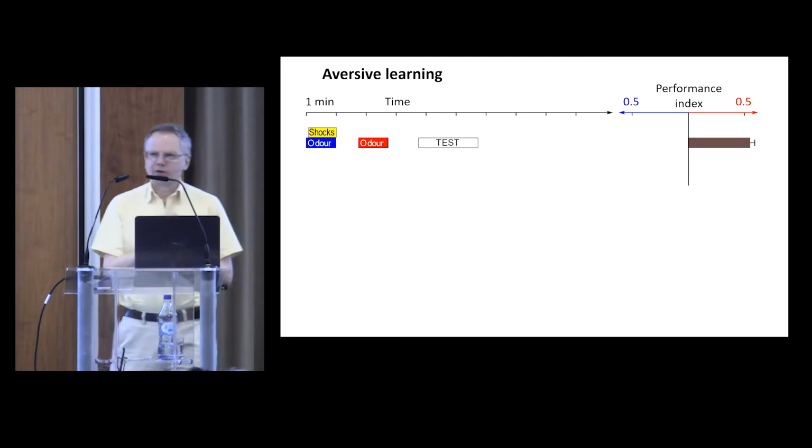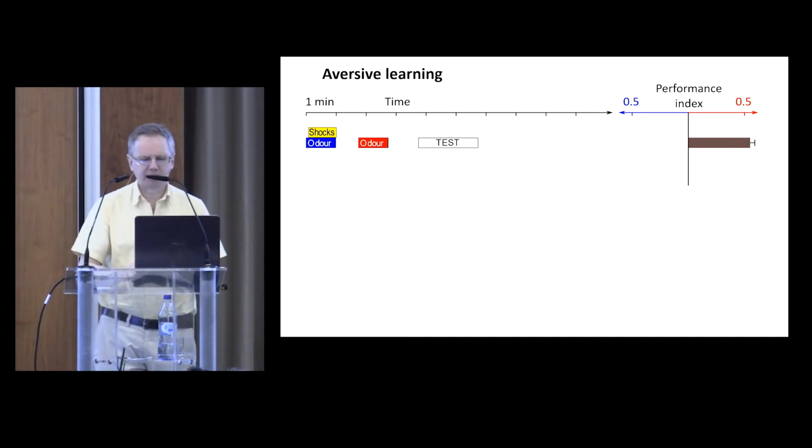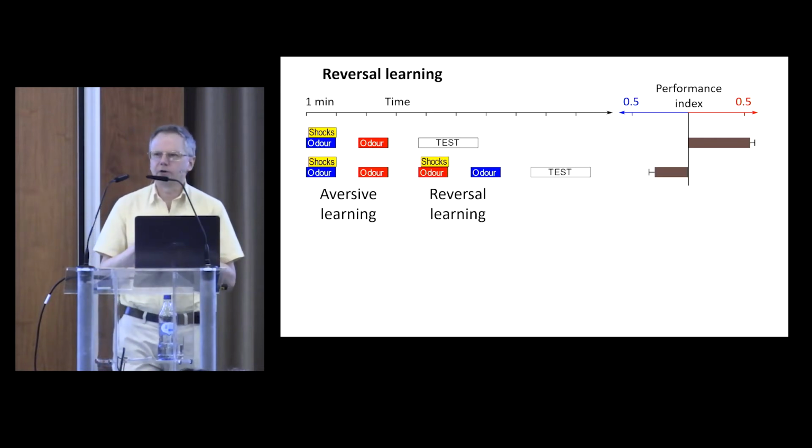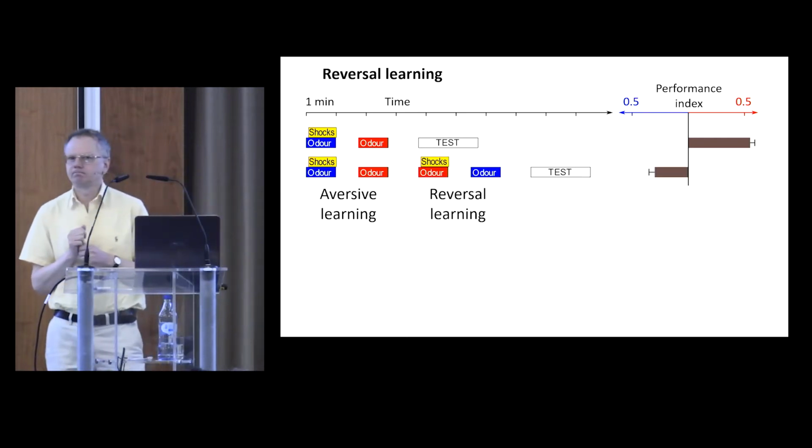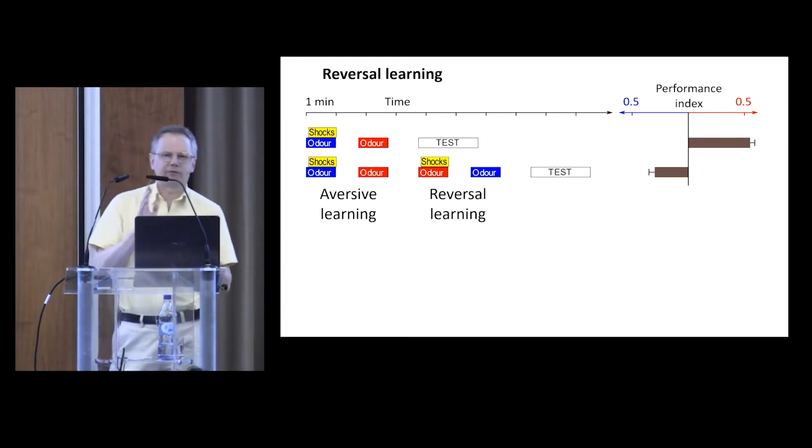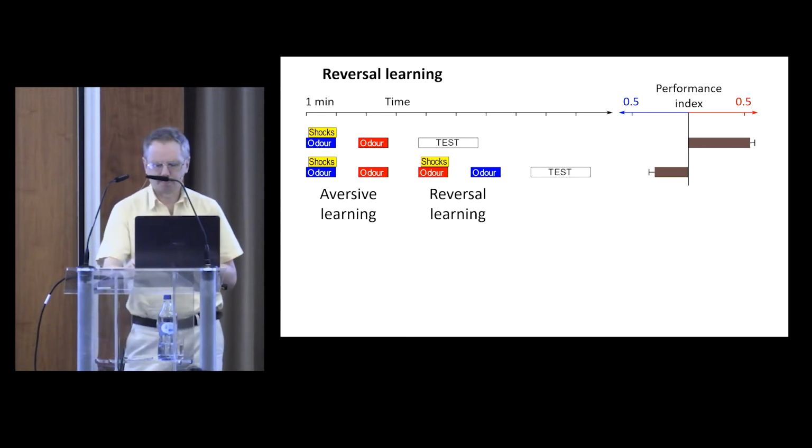I'm going to answer that question by asking a different question. This is the aversive learning protocol that we've already seen. What happens if we try to confuse the flies by repeating that aversive learning, but with the odors reversed? And what we see is that the flies now have an aversive memory for the red odor rather than the blue odor, but it's not as strong as the original aversive memory for the blue odor.